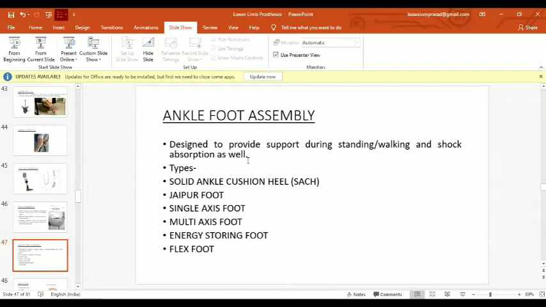It is designed to provide support during standing or walking and shock absorption during the gait phase. So what are the types? Solid ankle cushion heel or SACH foot, Jaipur foot, single axis foot, multi-axial foot, energy storing foot, or flex foot. Or you can say flex foot is a kind of energy storing foot. These are some types, and there are many others available too. These are the commonly used ankle foot assemblies.